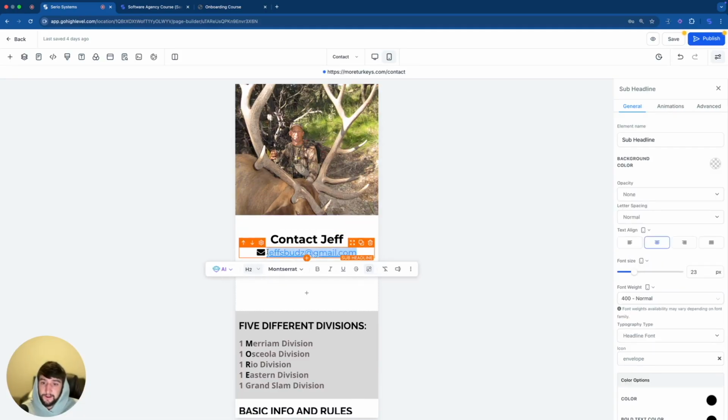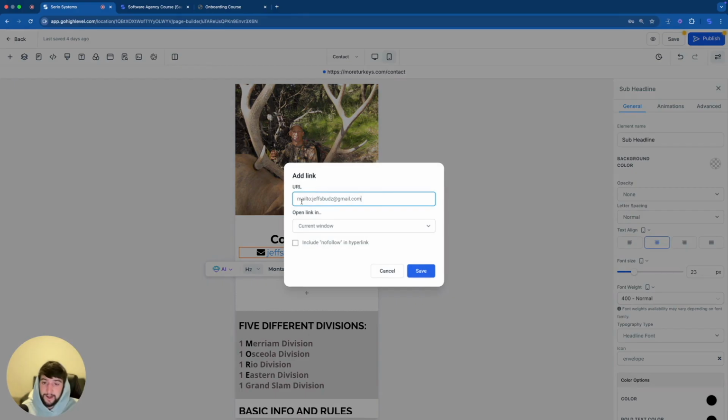And then what I did with the email is I linked it by clicking the link and I wrote down mailto: and then I put his email. So if you guys didn't know that, that's how you link an email to a text. So now when someone's scrolling through this website and they click on this email, it'll actually take them to their email so that they can email him.